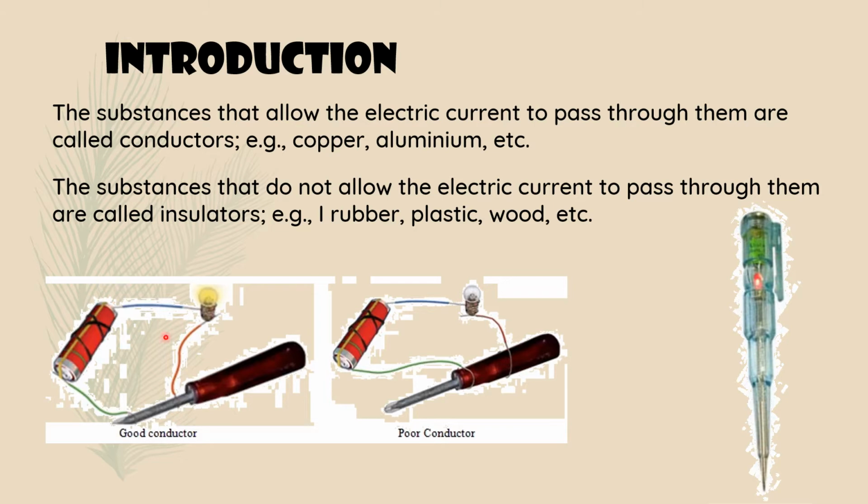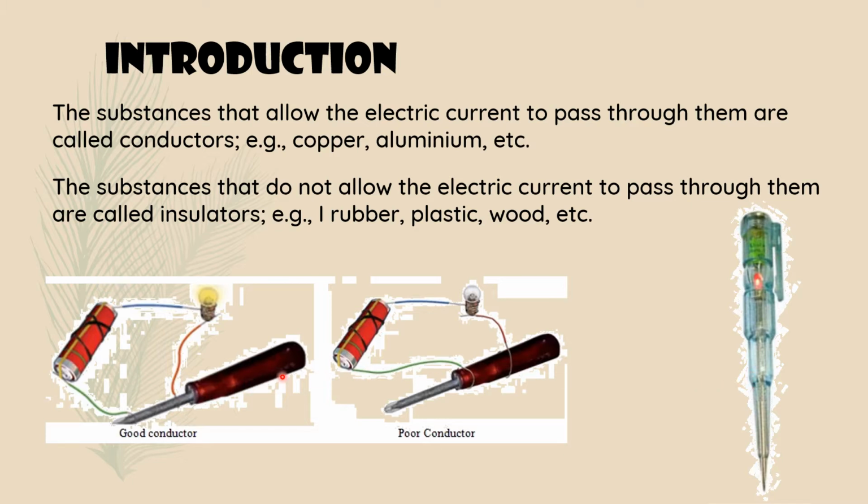See, here one bulb is connected, and the electric source is a battery or cell. So one cell is connected to a bulb with wire, and here one tester is there. This is the tester. A tester is a device used to check the presence of current in the circuit.